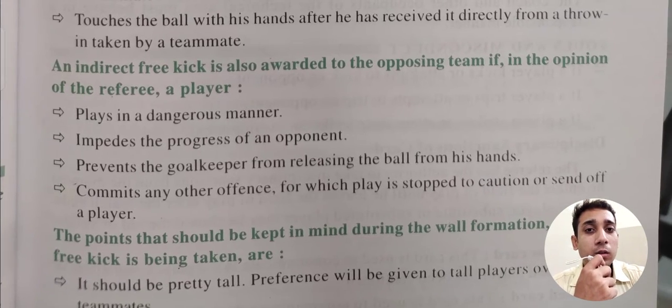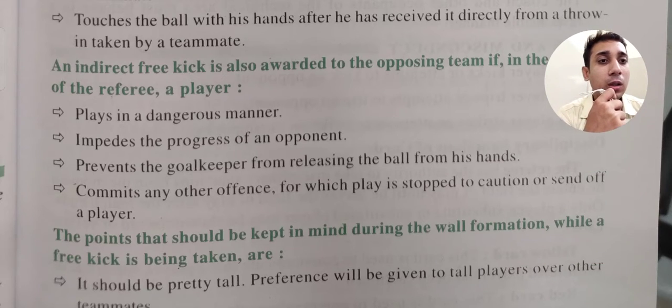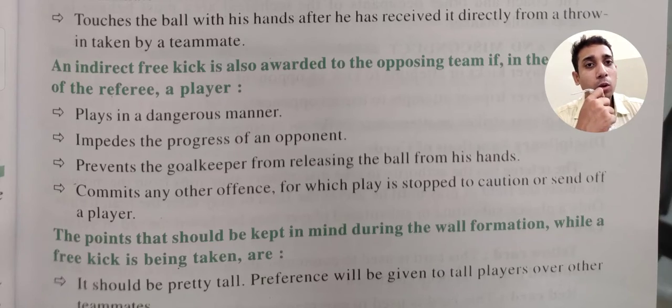Thereafter, the points that should be kept in mind during wall formation when a free kick is being taken: the wall should be pretty tall. Preference will be given to tall players over other teammates. While the opponent team is taking a free kick, I will put all my tall players in front of the goal post so that the ball does not get to the goal.